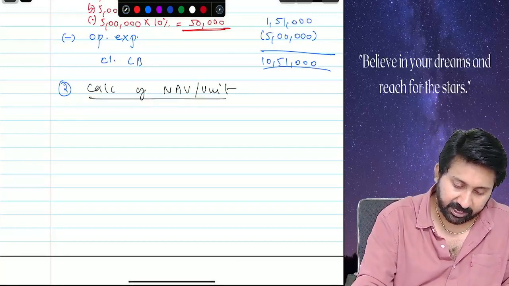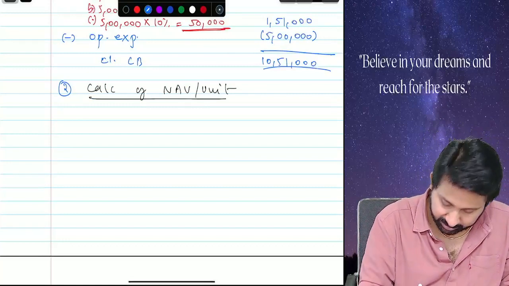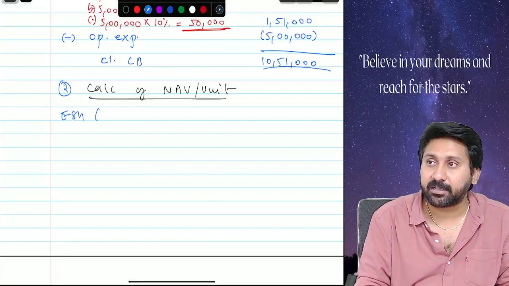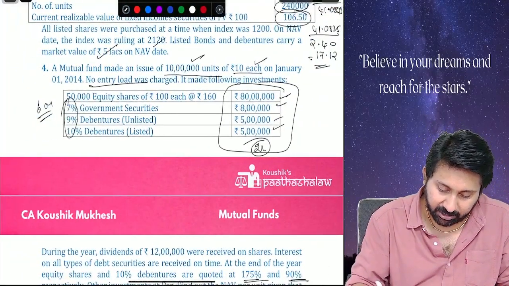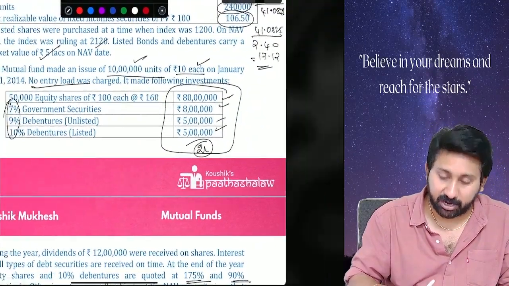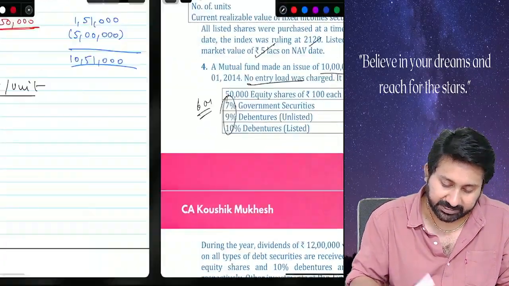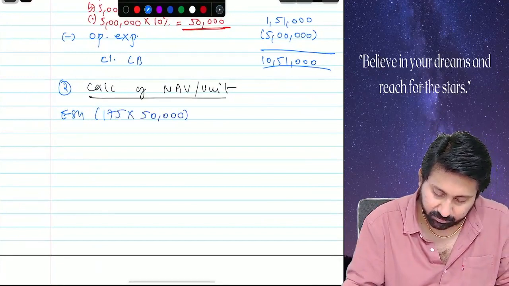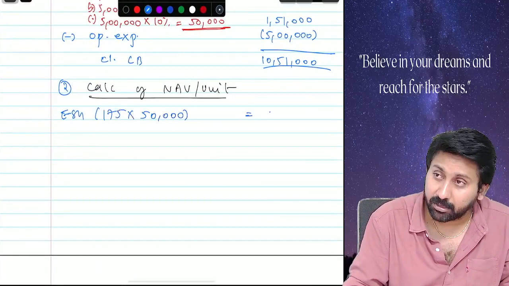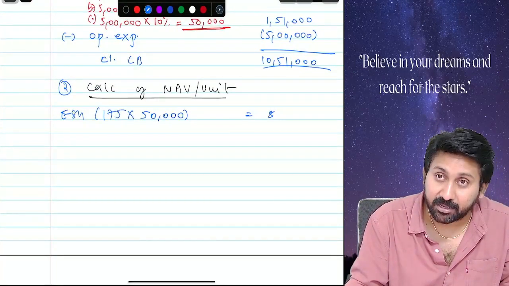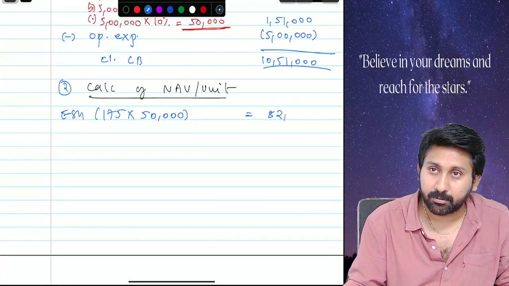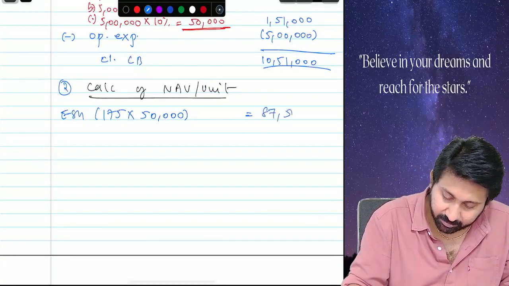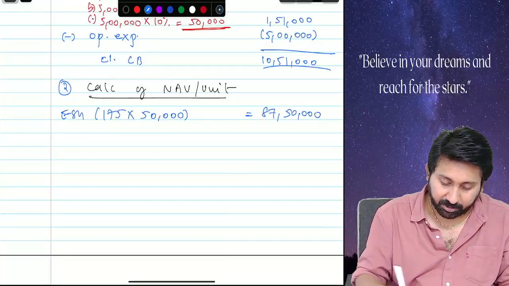Okay. First tell me one by one what are the 4 investments they have made? Equity shares. They are traded at what percent? 175. What is the par value? 100. 100 is traded at how much now? 175. So 175 into 50,000 value. 82 lakhs? 87 or 82? 7 lakh? Tell correctly here because I don't remember numbers. Next.